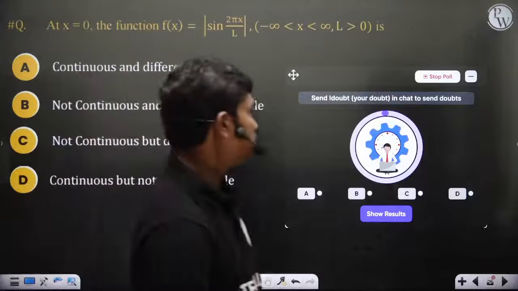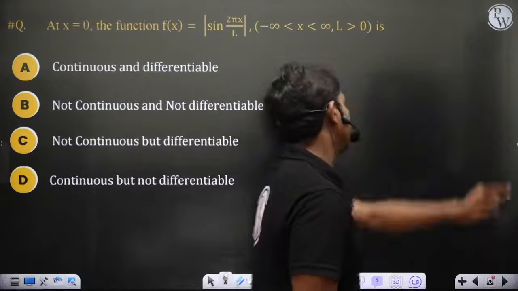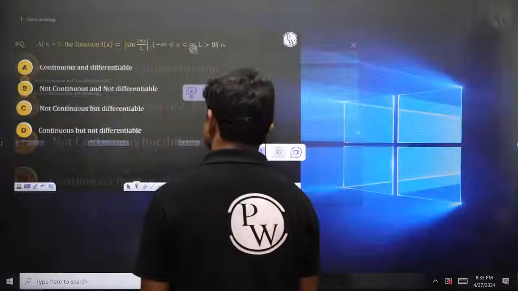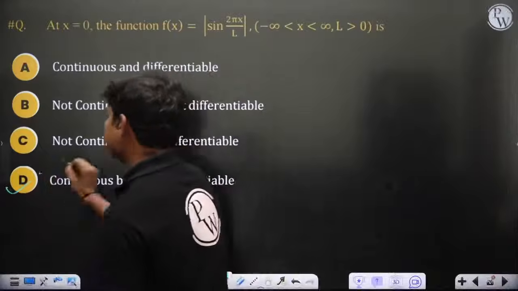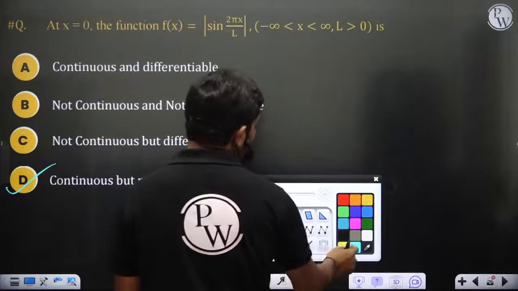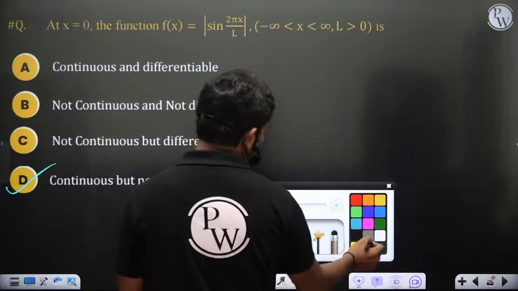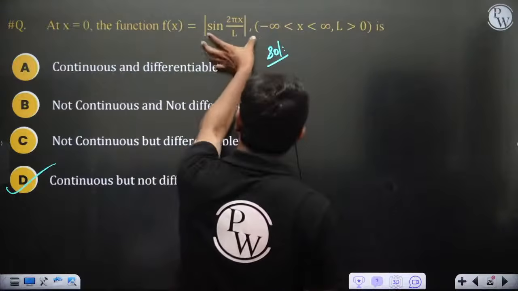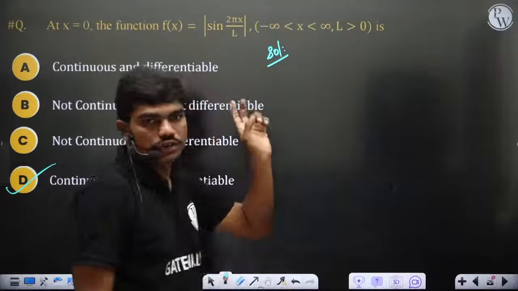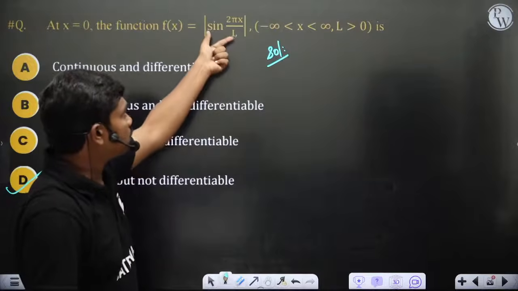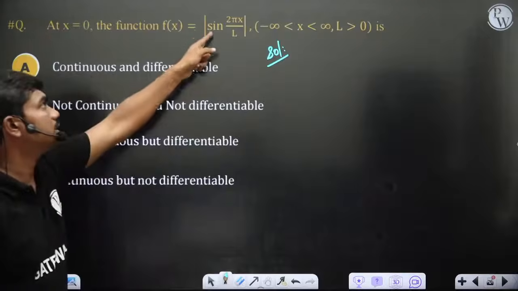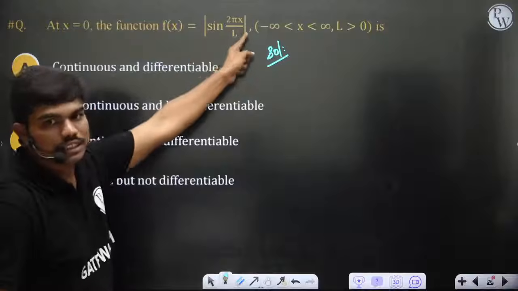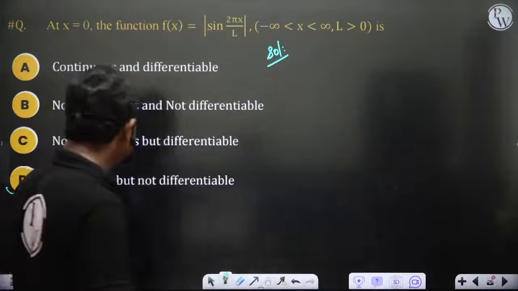Ready? Fine. I have ended the poll. Now let's see. The correct answer is of course continuous but not differentiable. You can see it's simple. I think many of you might be calculating the continuity of this function. Whenever we have mod functions, they are always continuous. The only places where it's not differentiable are the points where sin 2 pi x is equal to 0. So at x equal to 0, the function inside the modulus is 0. That's why A is the correct answer.